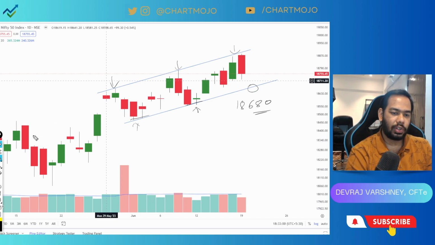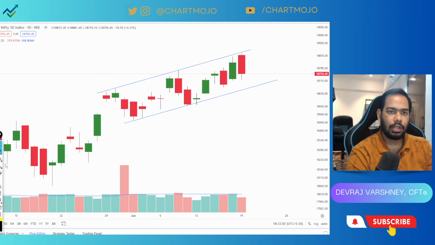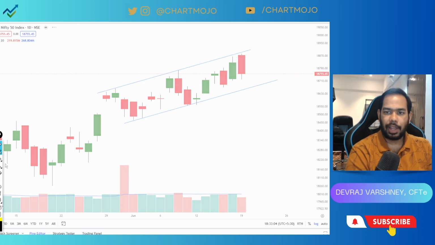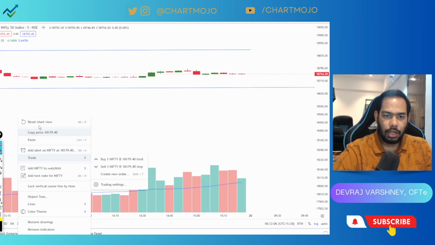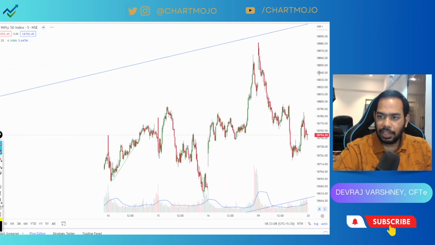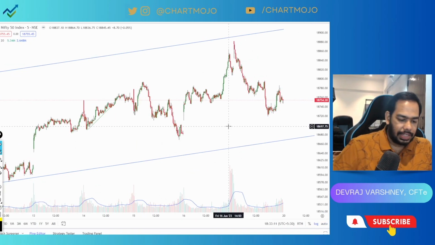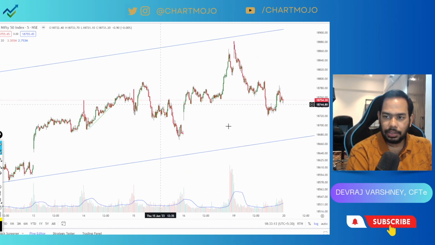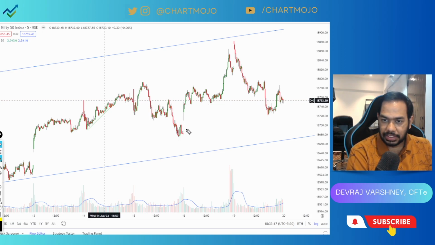Let me show you on a smaller time frame. Let us go and see the 5-minute time frame. Here it is clear that this is an unfilled gap, near the 18680 level.